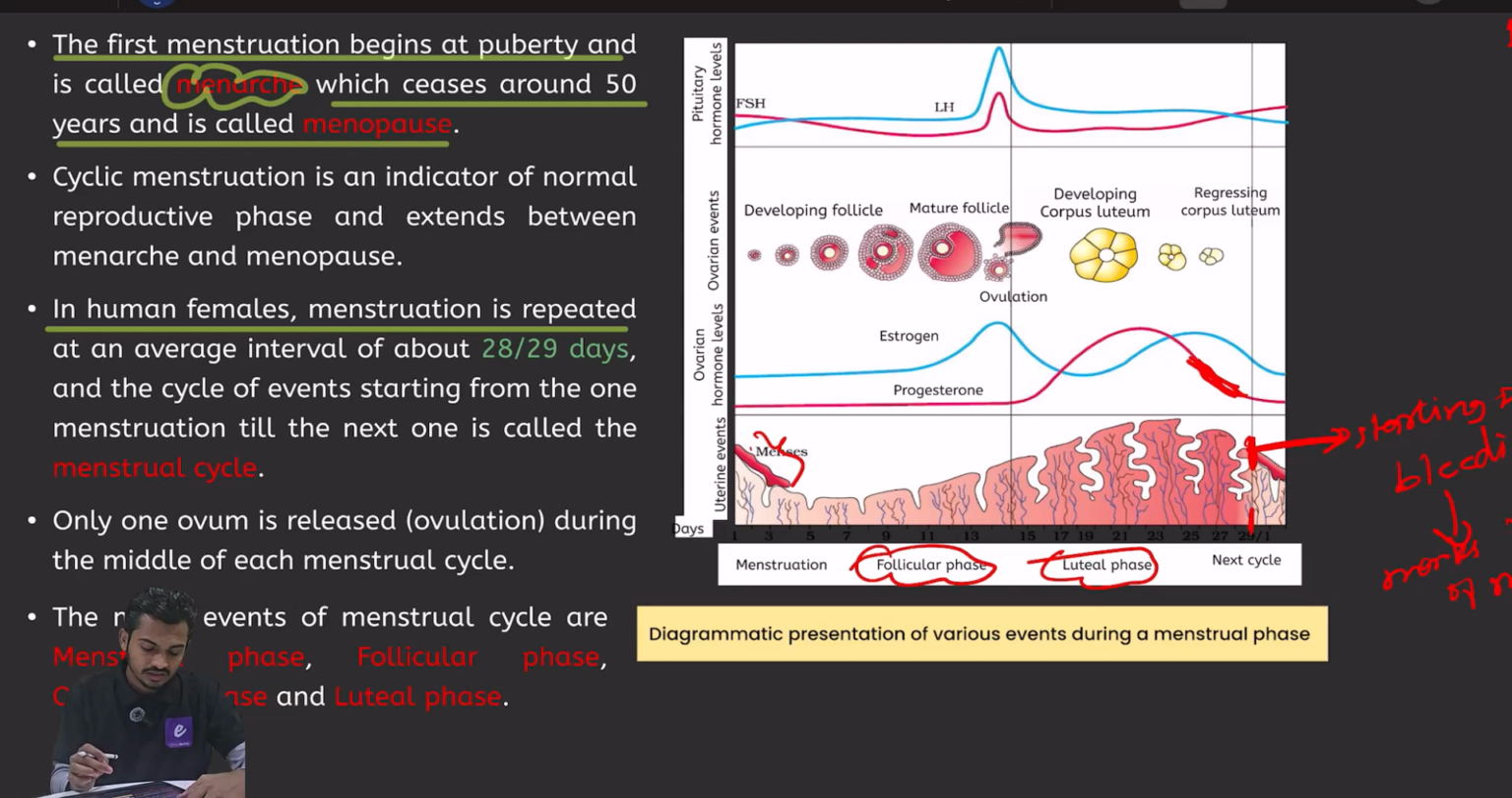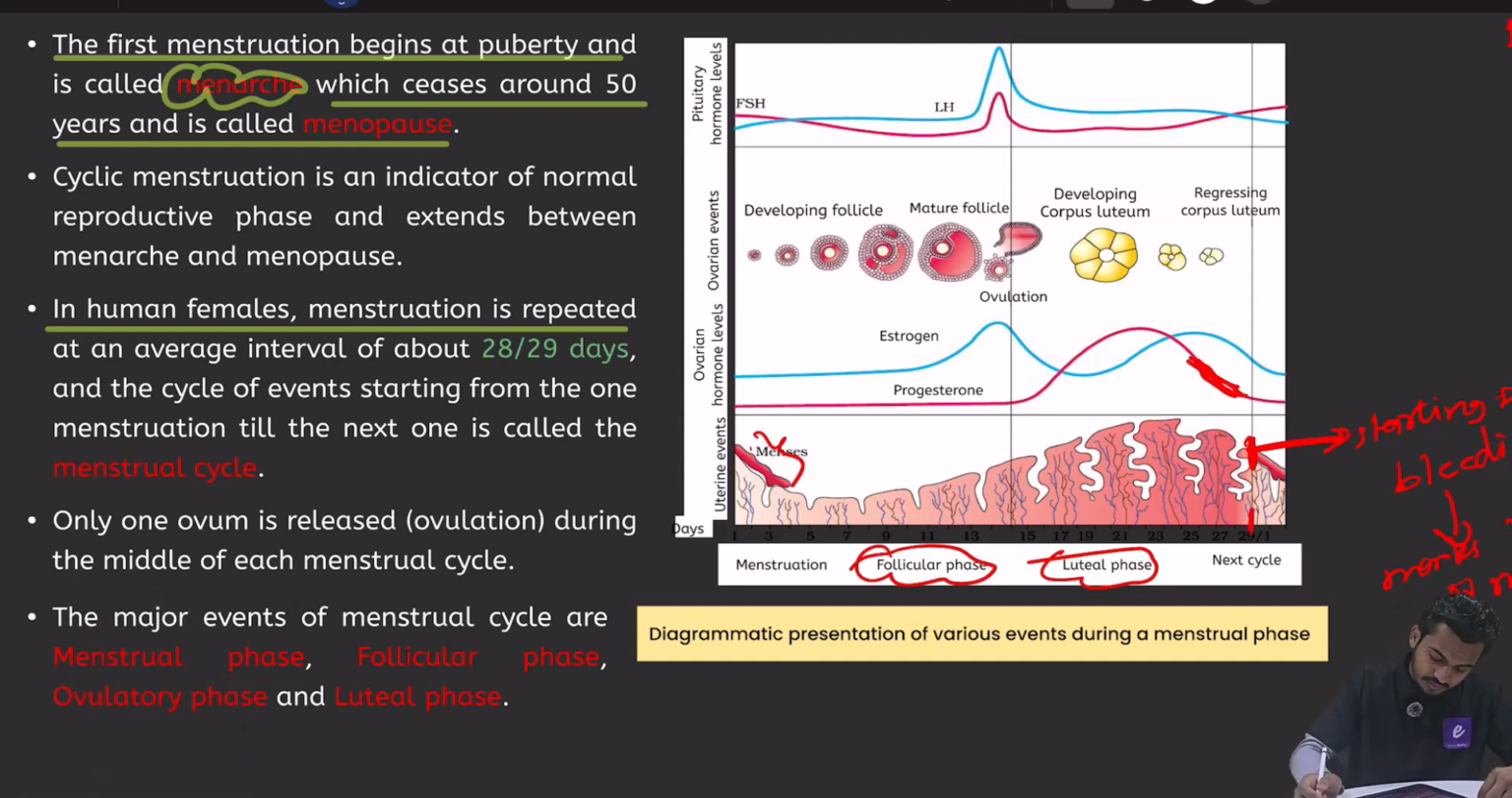Now we will read the slides so that you can understand the slides as well. We will read the slides. On average, see here, in human females the menstrual cycle is about 28 to 29 days. This is an average, friends, right? Now see here, very important things you have to remember.